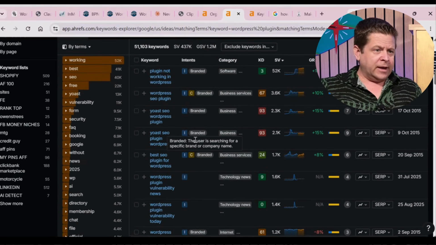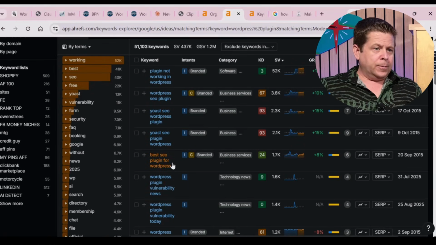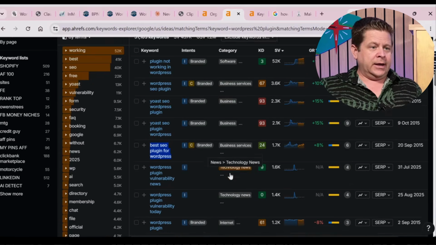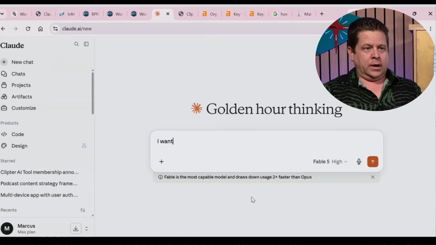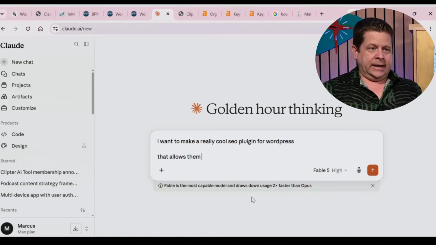And then if we say, okay, best SEO plugin for WordPress. Okay, so I could go through and say, what kind of SEO plugin would I want to make for WordPress? I want to make a really cool SEO plugin for WordPress. And then you could say that allows them to put the keyword in title.